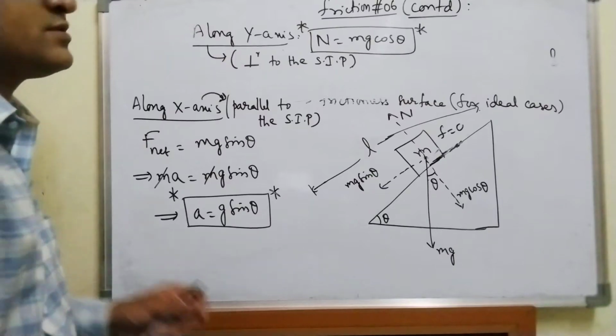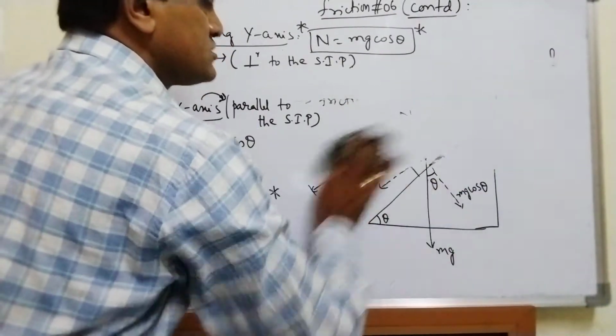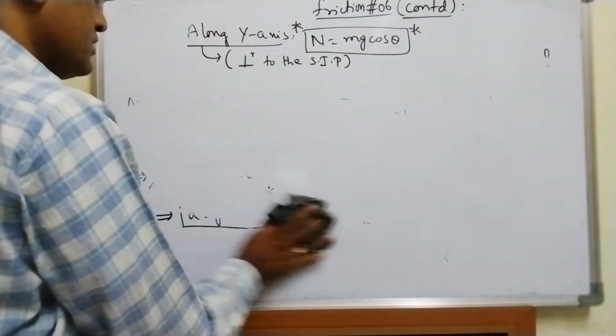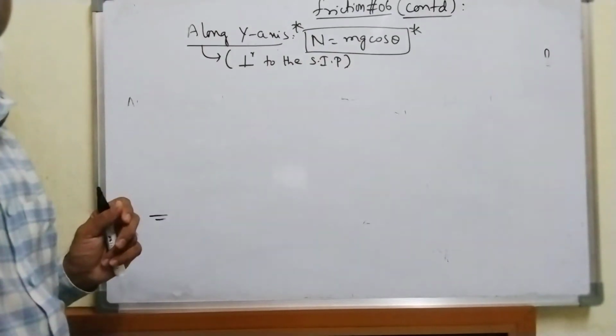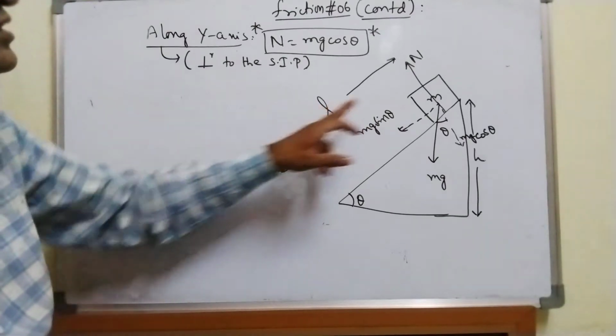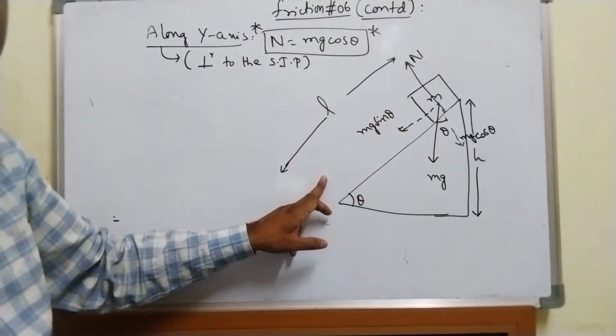Let us discuss. So this is the case. I want the distance traveled by the block sliding down a smooth inclined plane.